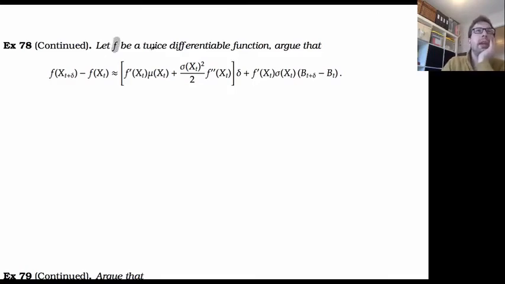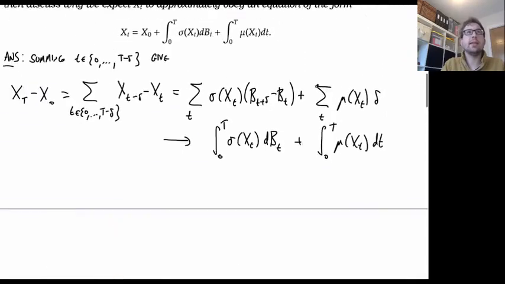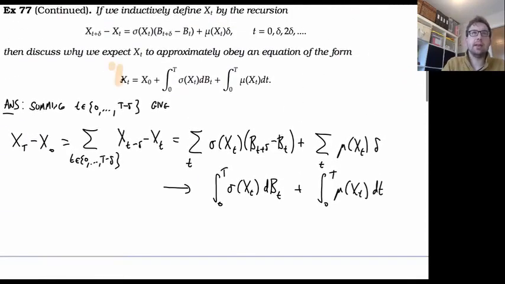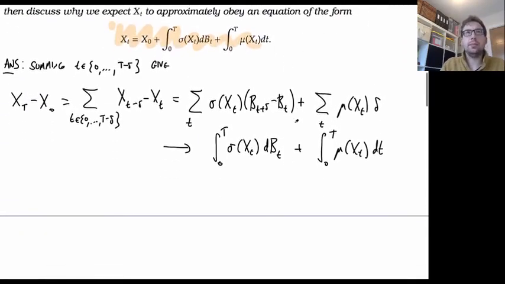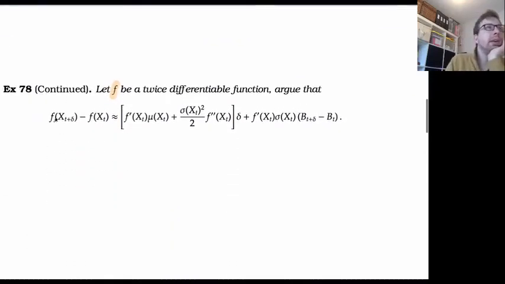So here, let f be some twice differentiable function, and argue that if I let x be this process here, then f of x of t minus f of x should be approximately given by this expression.